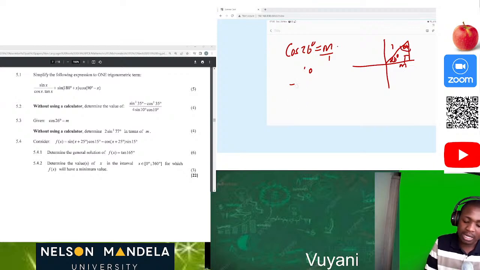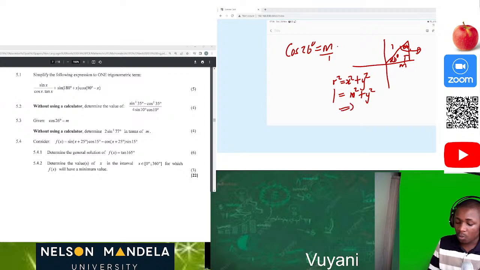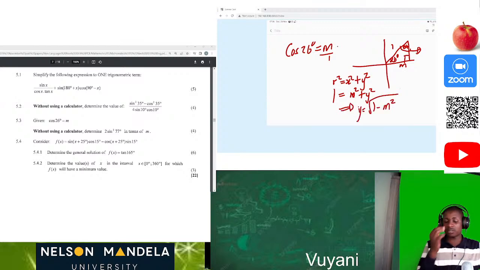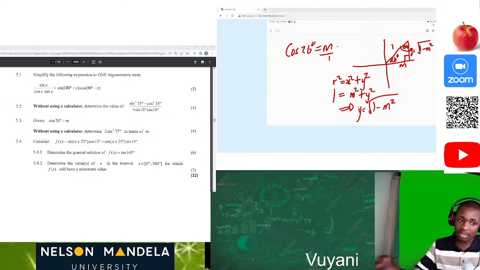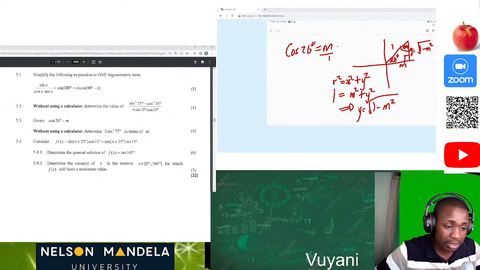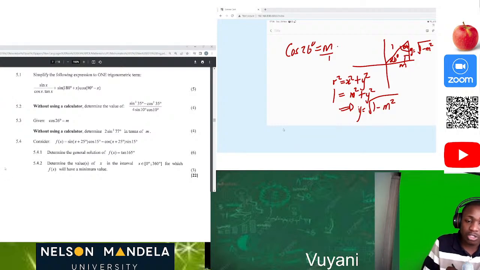Then we must calculate this missing side. We know that r squared is equal to x squared plus y squared. Our r is 1, our x is m, so 1 equals m squared plus y squared. Then y will be equal to 1 minus m squared, all under the square root. So the value of y here is going to be the square root of 1 minus m squared. So at least now we have filled the right angle triangle.